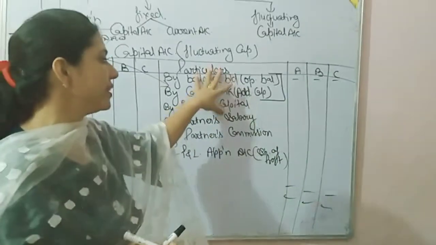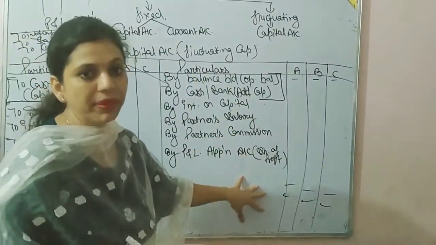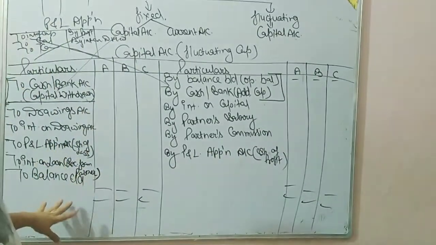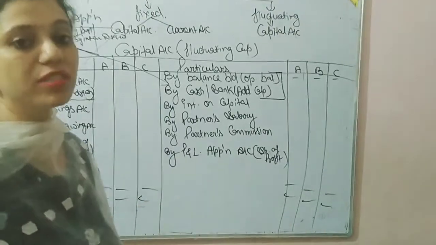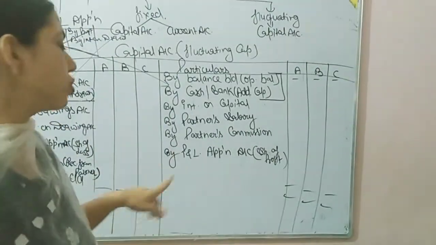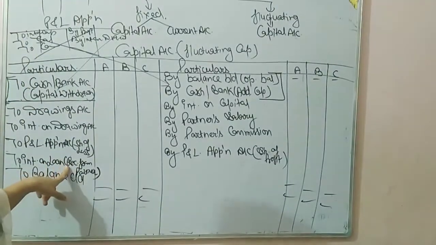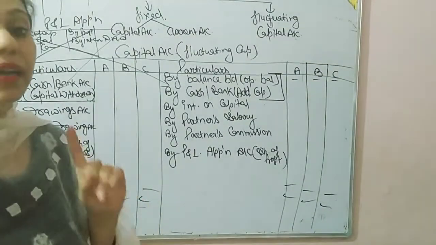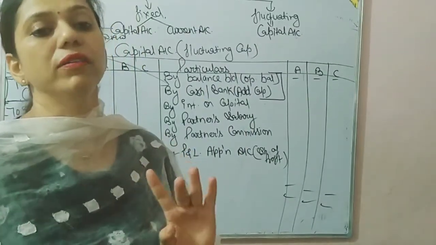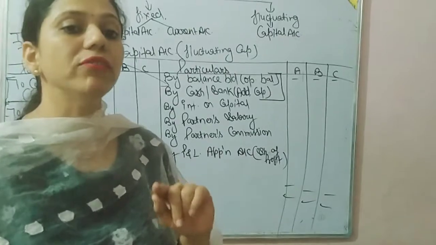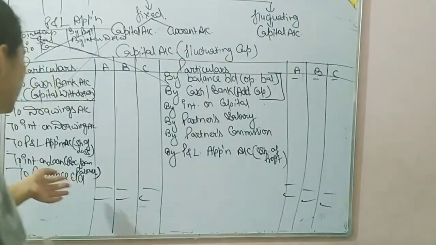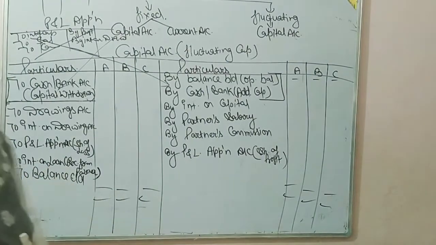If the capital of a partner is increasing, then it goes on the credit side. If the capital of a partner is decreasing, then we post it on the debit side. So if you are charging interest from a partner, that means his capital is decreasing. That's why interest on loan is there. Keep in mind, it is interest on loan taken by a partner from the firm, not interest on loan given by a partner to the firm. After that we have balance carried down.